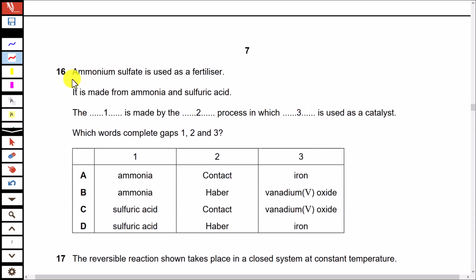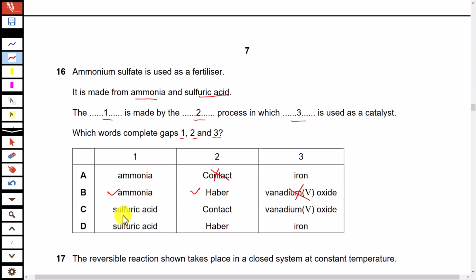Question number 16. Ammonium sulfate is used as a fertilizer. It is made from ammonia and sulfuric acid. The 1 is made by 2 in which 3 is used as a catalyst. Which words complete gaps 1, 2 and 3? Ammonia is made by Haber process, not contact process. So eliminate option A. Ammonia is made by Haber process, but the catalyst used is iron, not vanadium 5 oxide.